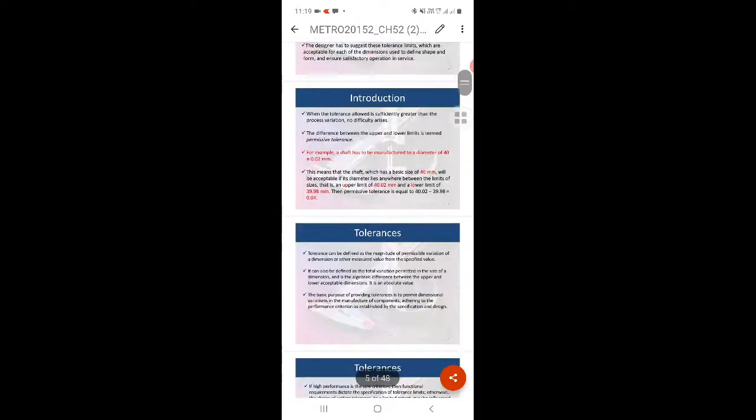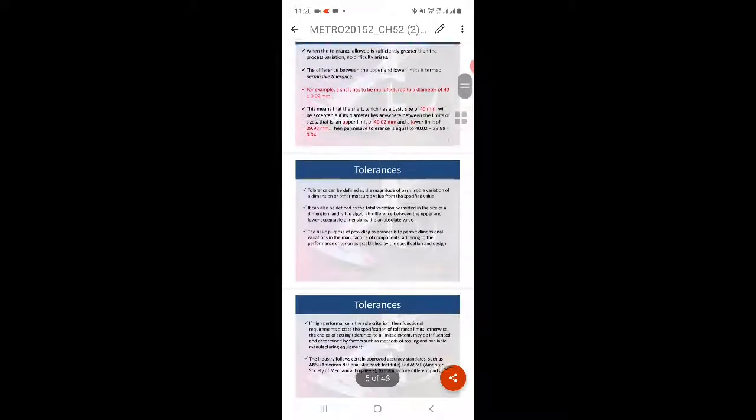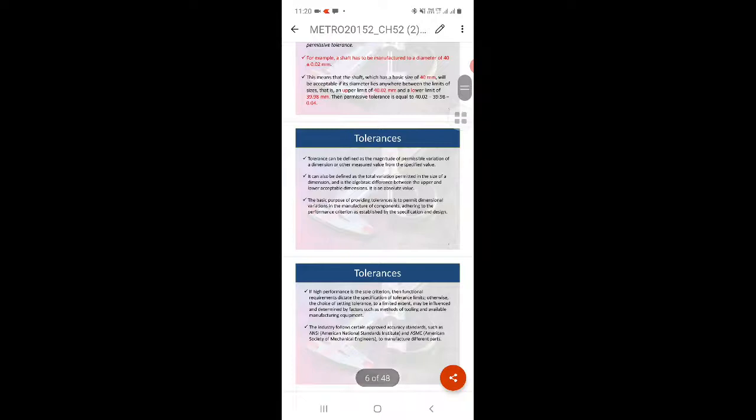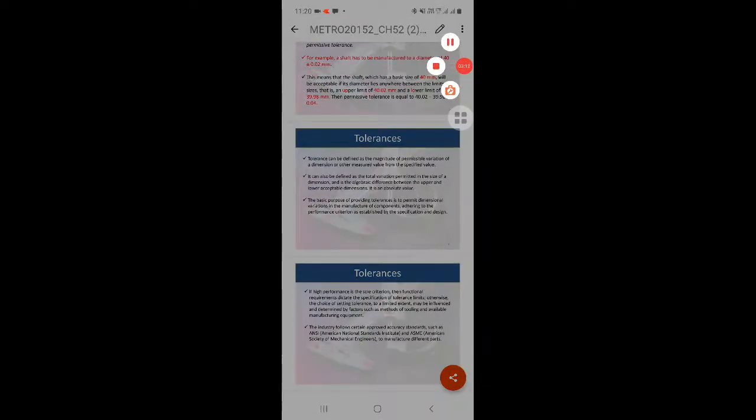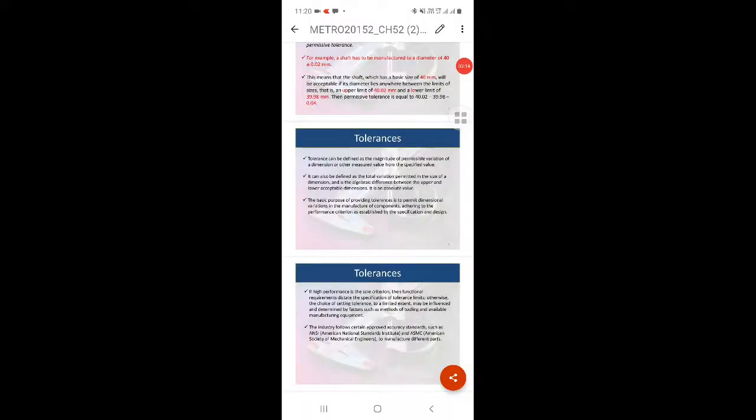So what do we mean by tolerance? Tolerance can be defined as the magnitude of permissible variation of a dimension or other measured value from the specified value. It can be defined as the total variation permitted in the size of a dimension. So it is the algebraic difference between the upper and lower dimensions. So the basic purpose of providing tolerance is to permit variation in the dimensions of manufactured components.